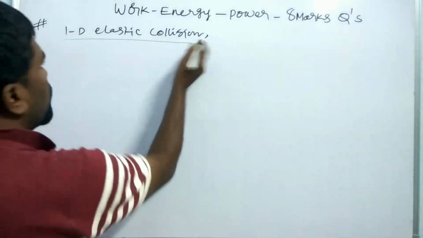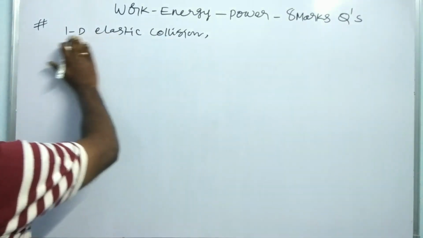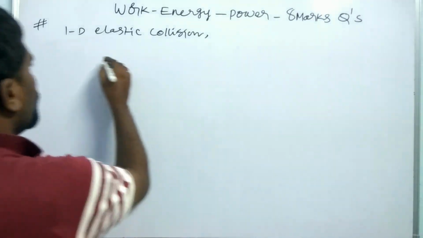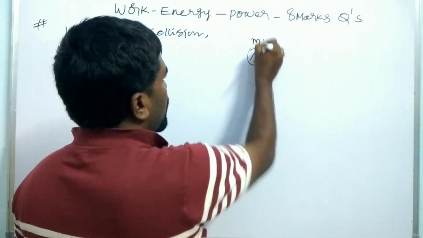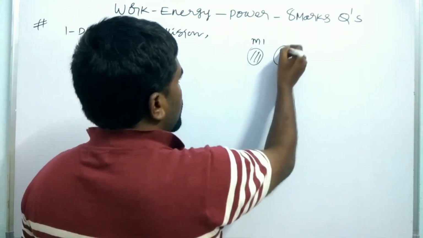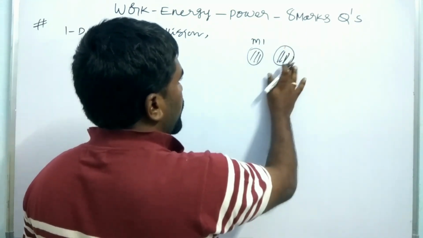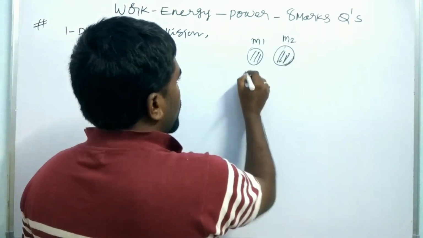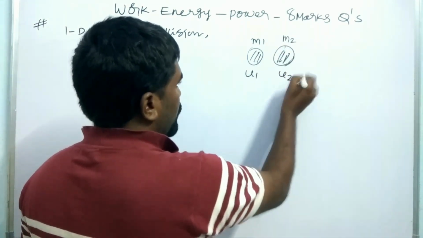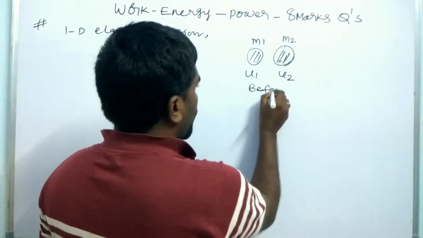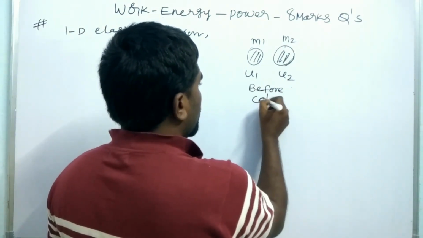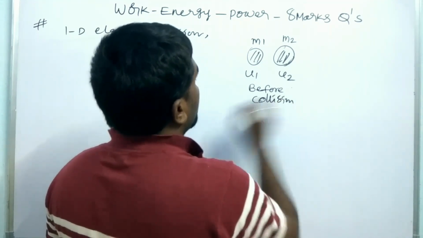So here there are two bodies, which have mass m1 and mass m2 initially, with initial velocities u1 and u2. This is before collision, right?